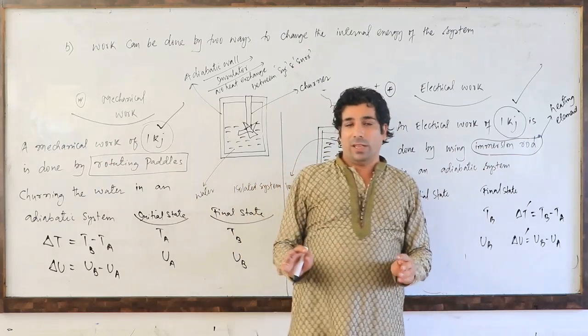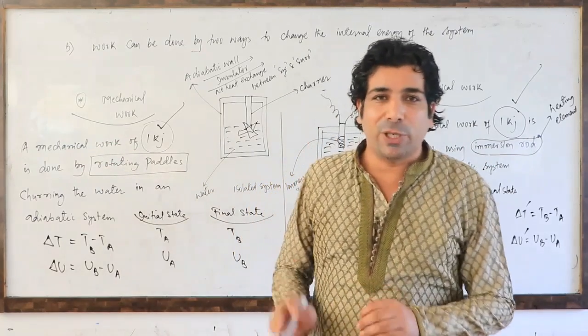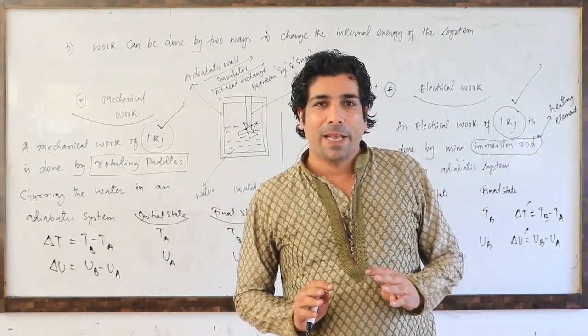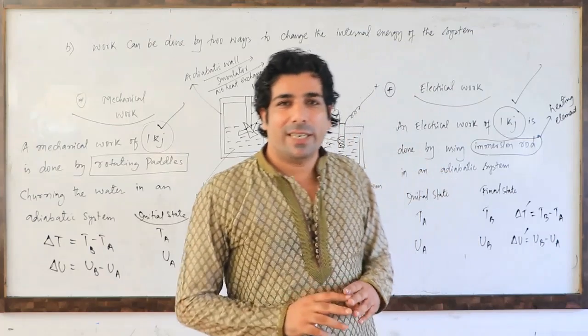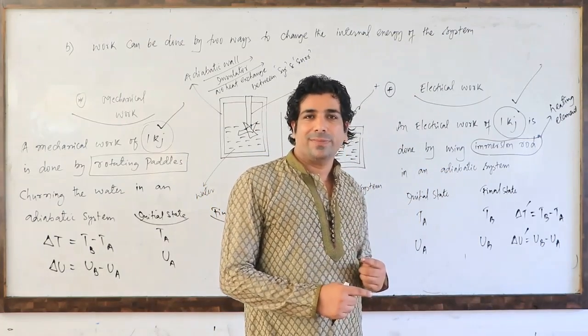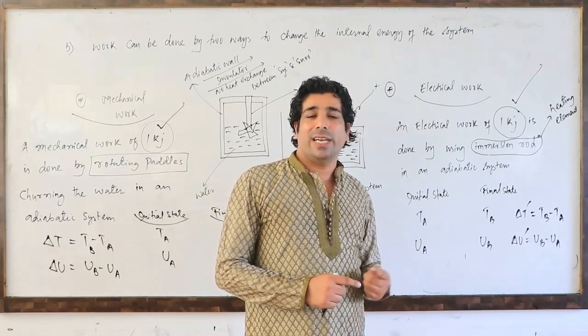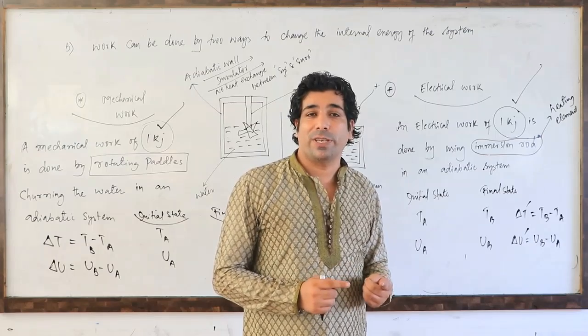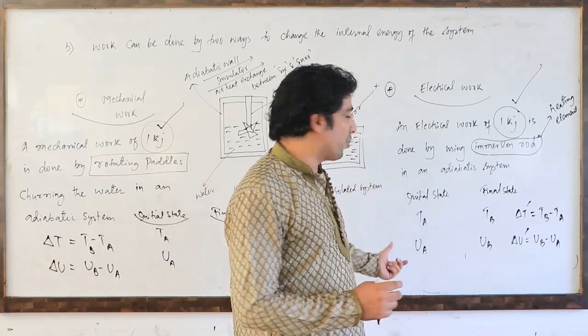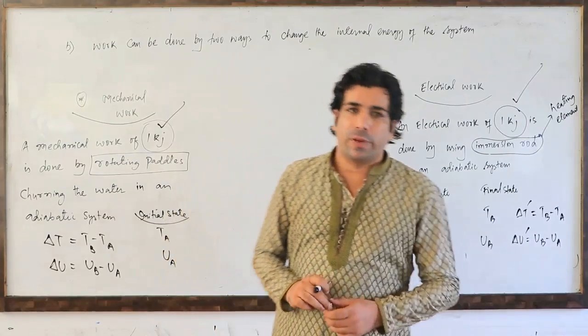So when equal work is done on a particular system, understand there will be the same amount of change in internal energy as well as in the temperature of this particular system. Please make note of this. So dear friends, let's have a look here.